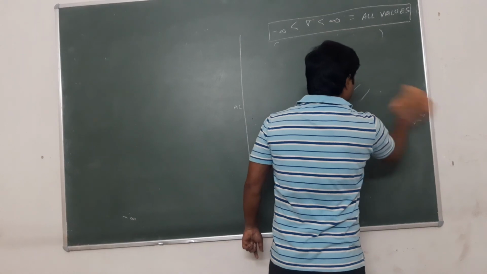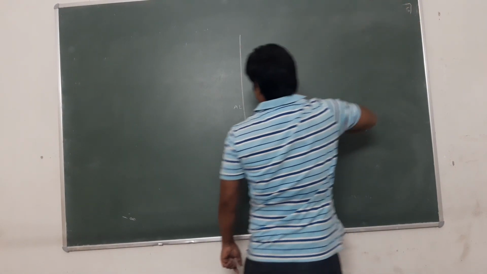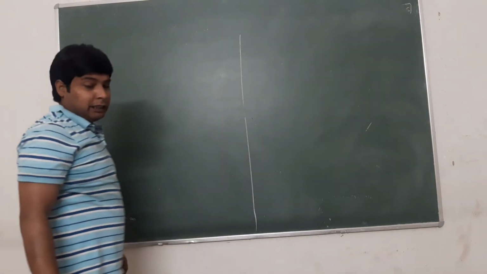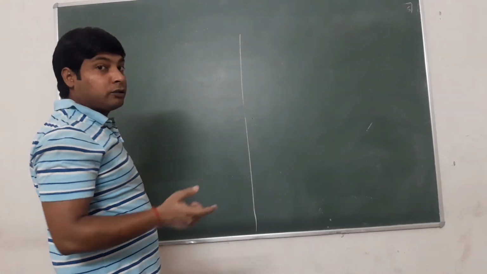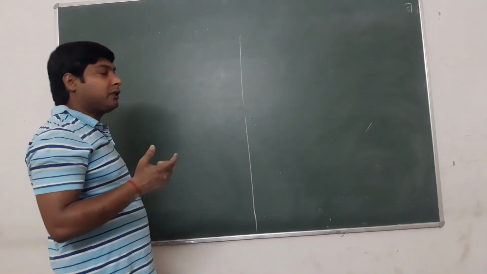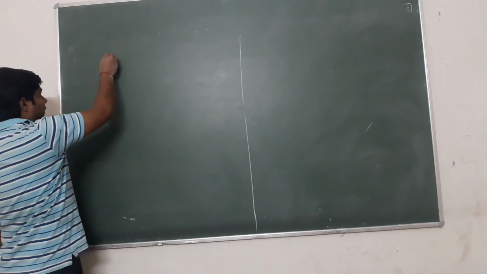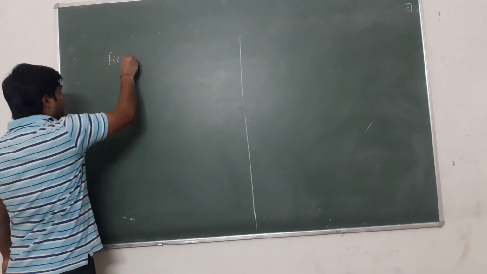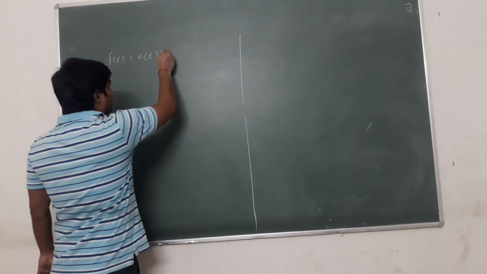We need to find the Laplace transform of the unit step signal, and also its ROC. What will be the ROC of the unit step signal? What is the unit step signal? f(t) is equal to u(t). This is the unit step signal.